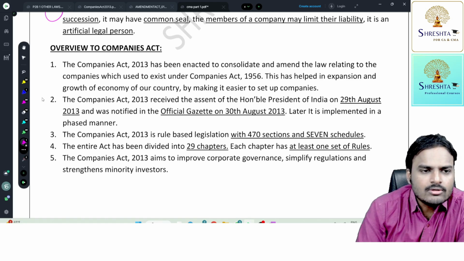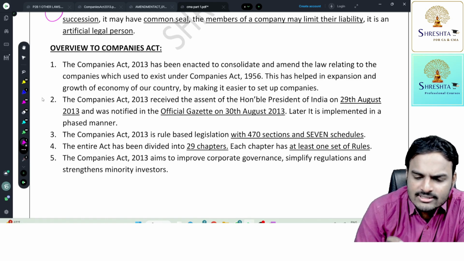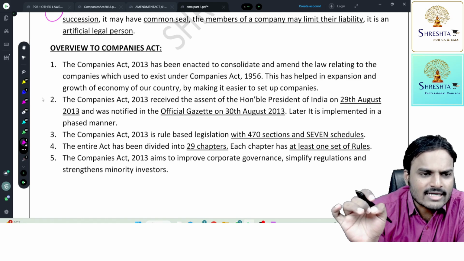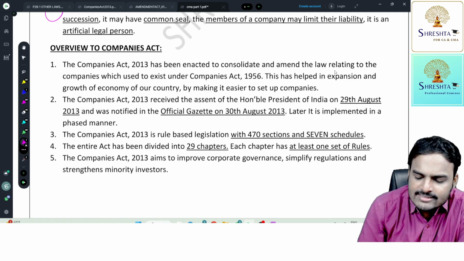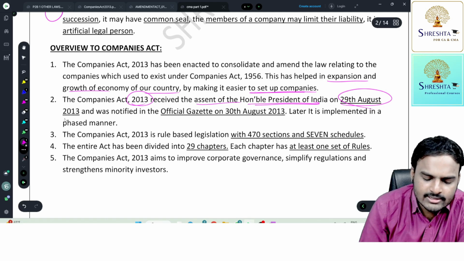Next one. Why do we find frequent amendments and frequent updates in the law? The simple logic is that the environment is not static in nature. It's not constant. It's dynamic in nature. This has helped in the expansion and growth of the economy of our country by making it easier to set up companies. The Companies Act 2013 received the assent of the Honorable President of India on 29th August 2013